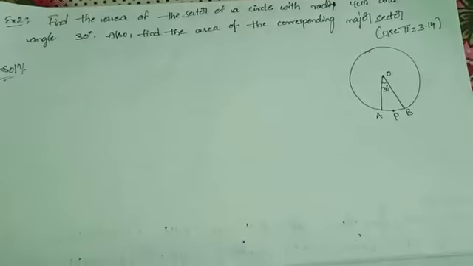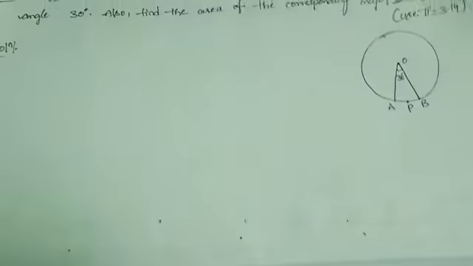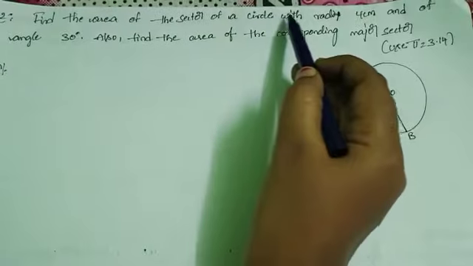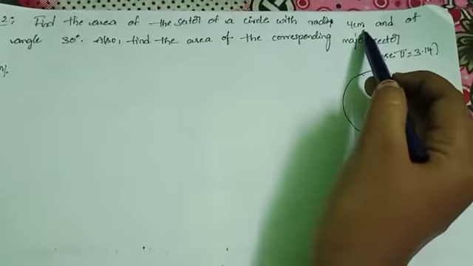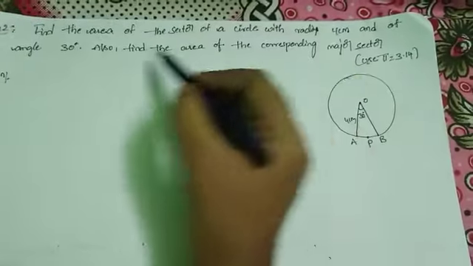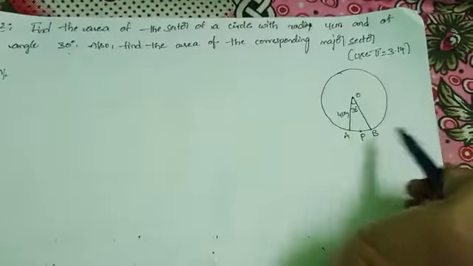Let's discuss one example for finding area of the sector. Find the area of the sector of a circle with radius 4 centimeters. Here given radius 4 centimeters and angle equal to 30 degrees. Also find the area of the corresponding major sector.